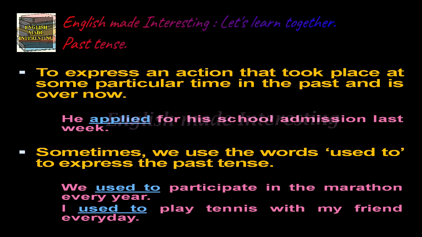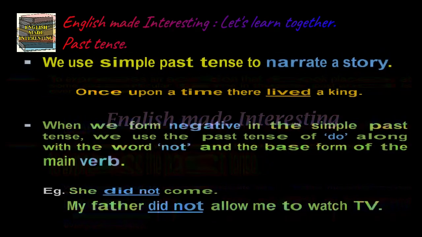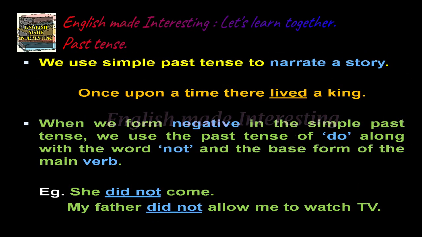Sometimes we use the words "used to" to express the past tense. Example, we used to participate in the marathon every year. I used to play tennis with my friend every day. We also use simple past tense to narrate a story. For example, once upon a time there lived a king.